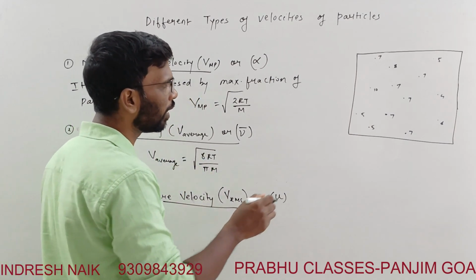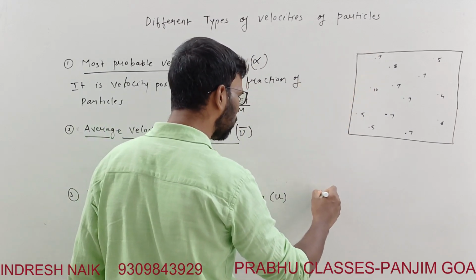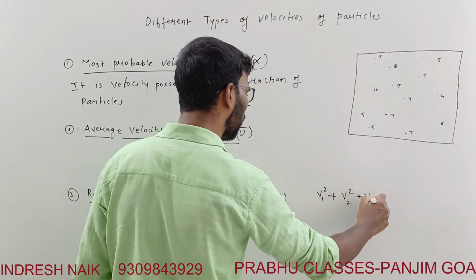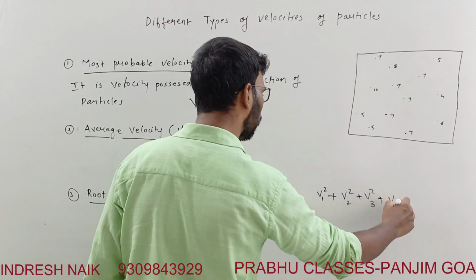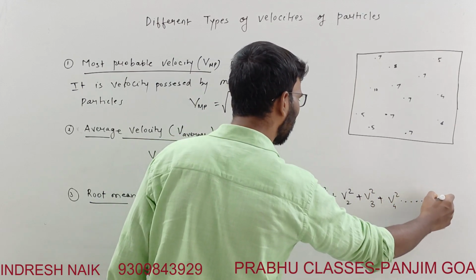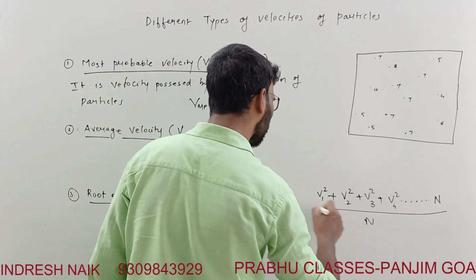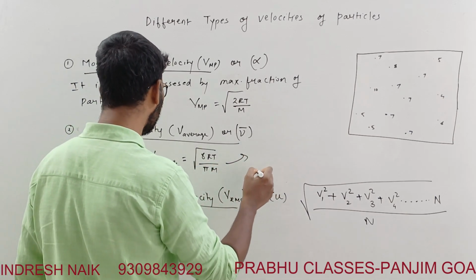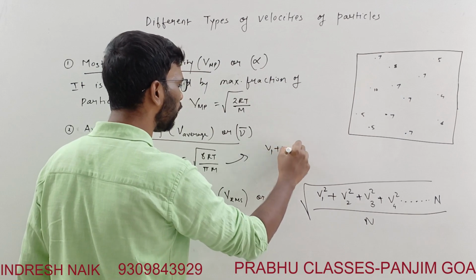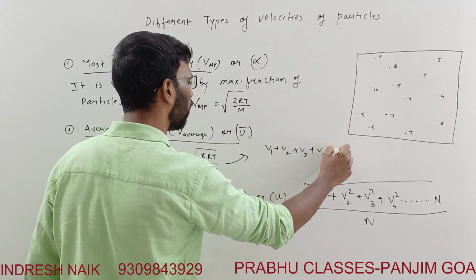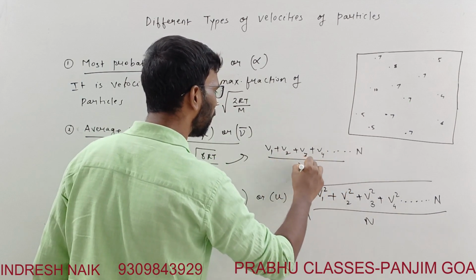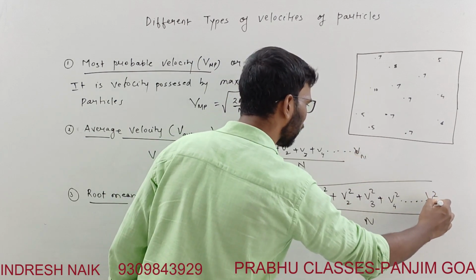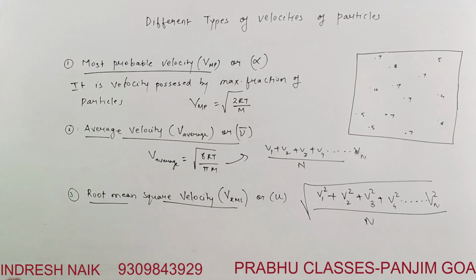So for the root mean square velocity, let's say there are n number of particles. There is the velocity square of the first particle, the velocity square of the second particle, the third particle, the fourth particle, and so on. There are a very large number of particles, divided by n. This is the root mean square. In the same way, average velocity means V1 plus V2 plus V3 plus V4 and so on till Vn, divided by n. Here also till V square n divided by n. So this is the meaning of all these velocities.